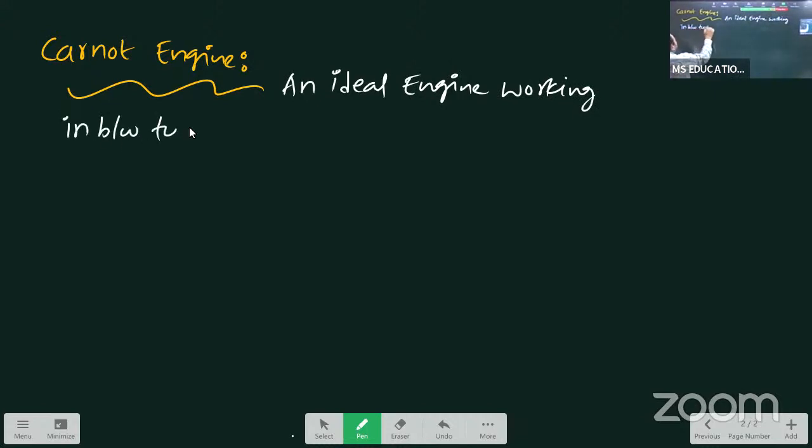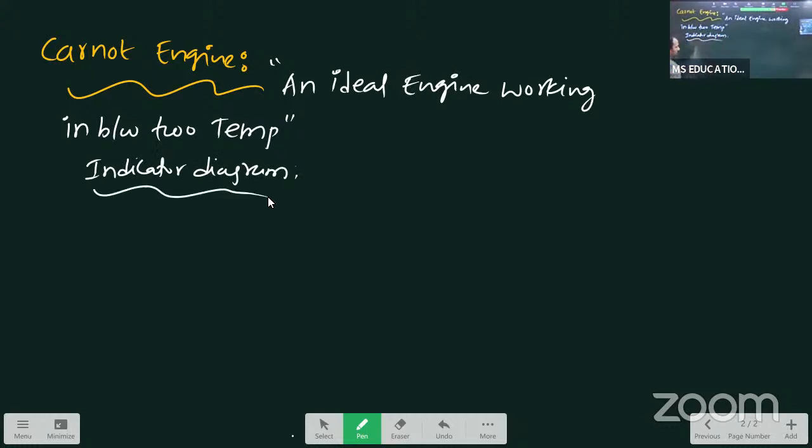This is the Carnot engine, students. For this, the indicator diagram. What is the indicator diagram here?